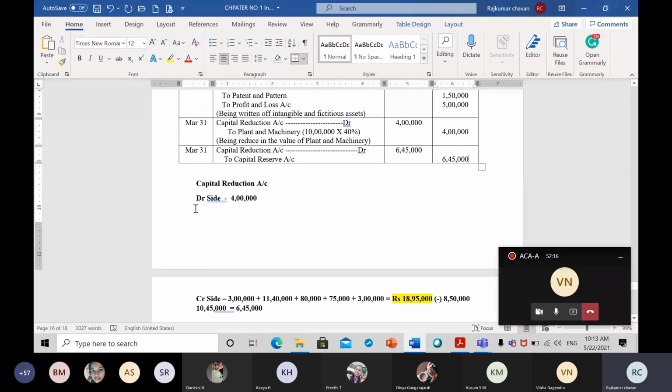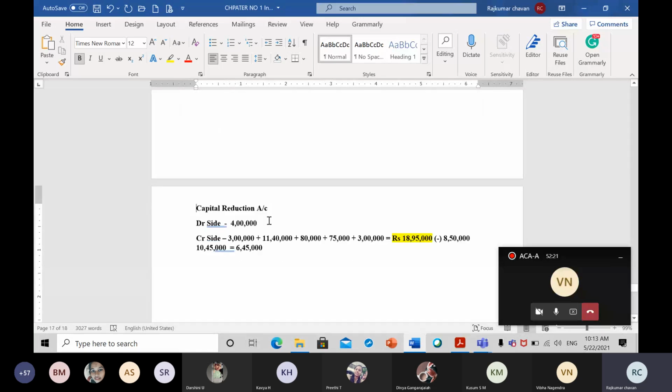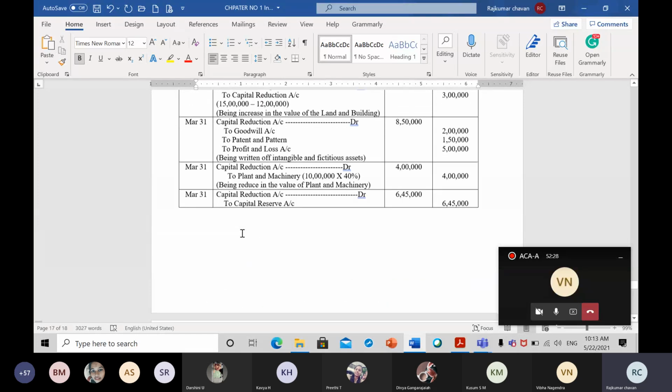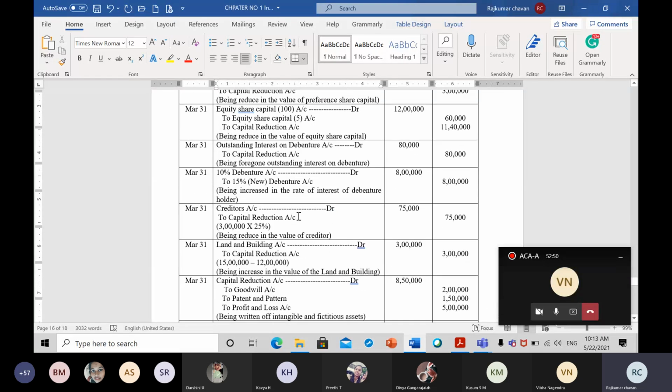Now how did it come? As I have discussed with you here, this is how the adjustment will come. So based on this adjustment, we have to see how much amount goes to capital reserve account. So this is the amount. Now write down the narration for this one: being closing of capital reduction account. So this is the final amount which will go to capital reserve account. Right? So we have completed all the journal entries.